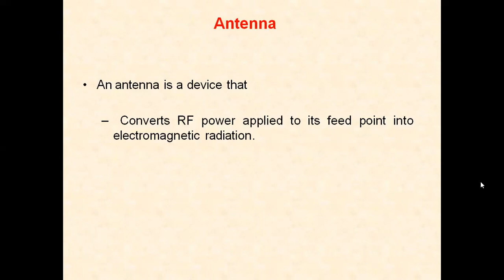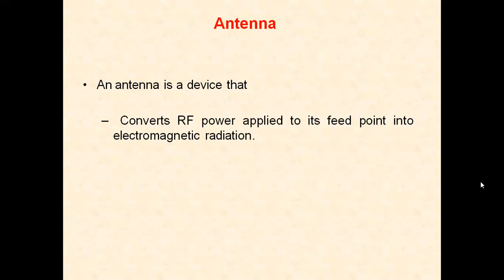So the antenna transmits the signal. At the receiving side, the antenna receives the signal. So an antenna is a structure that is capable of radiating or receiving electromagnetic waves.